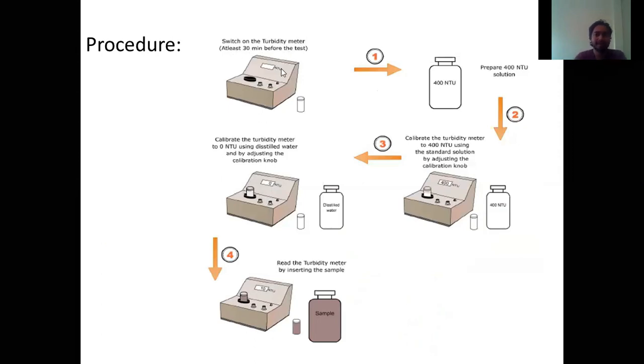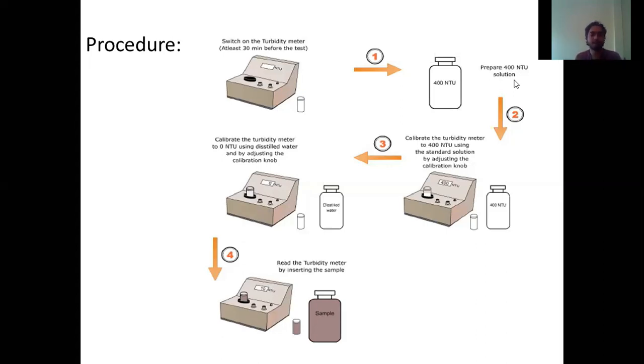Before doing any test, we have to switch on the turbidity meter. Then we have two things: first, this turbidity meter, and second, this sample cell, on which we are going to take a sample. After that, you have to prepare a sample of 40 NTU solution. Either you can use this 400 NTU solution, or you can use distilled water as well.